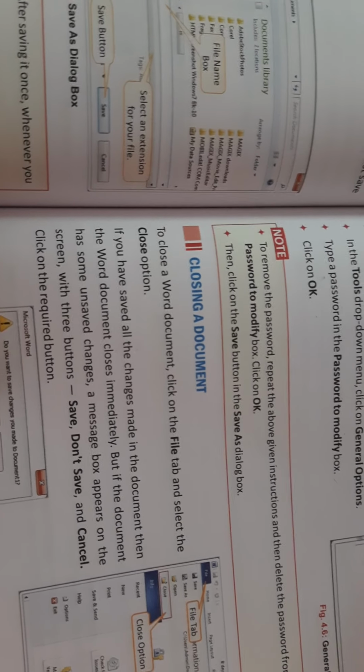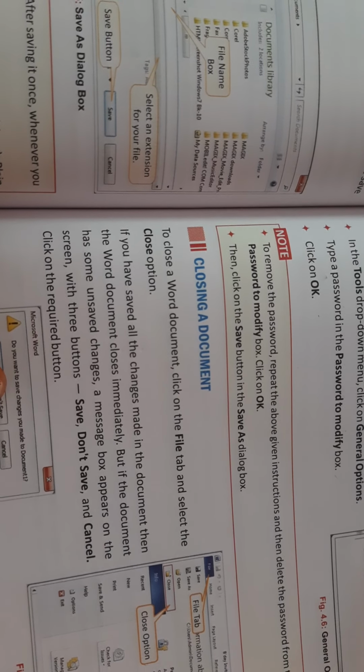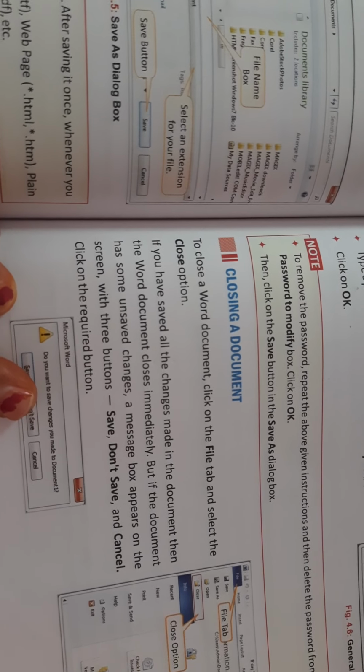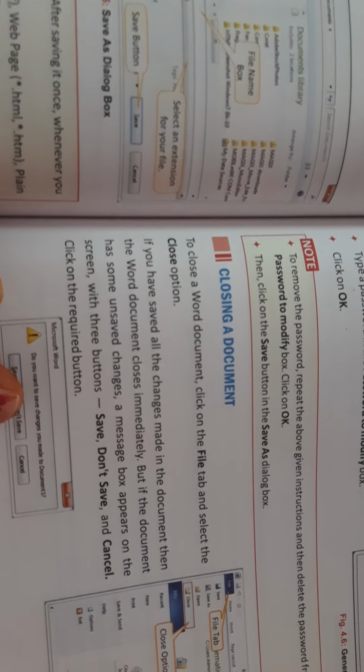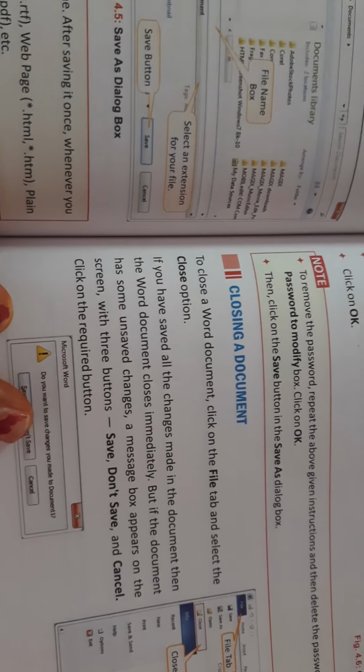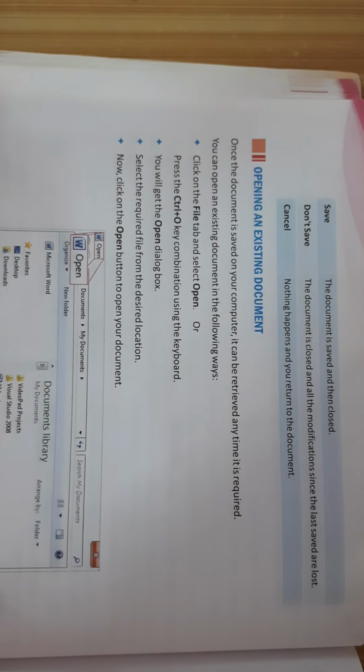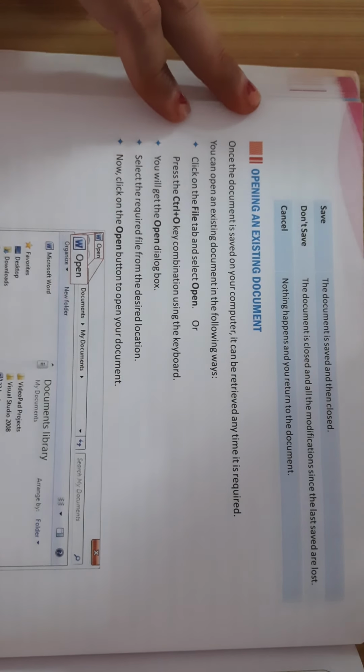Next is how to close the document. Closing of the document. To close a Word document, click on the File tab and select the Close option. If you have saved all the changes made in the document, then the Word document closes immediately. But if the document has some changes which you have not saved, then a message will appear on the screen with buttons. 3 buttons will come: Save, Don't Save and Cancel. Click on the required button, whatever you want to do. Suppose if you don't want to save, then click on Don't Save. If you want to save, then click on Save, or else you can press the Cancel button.